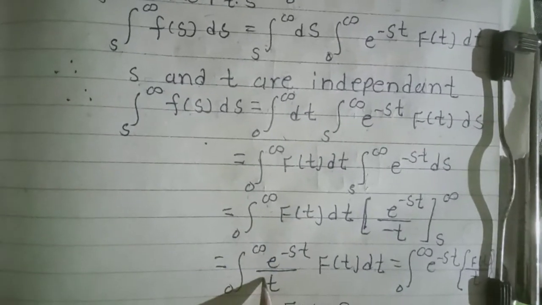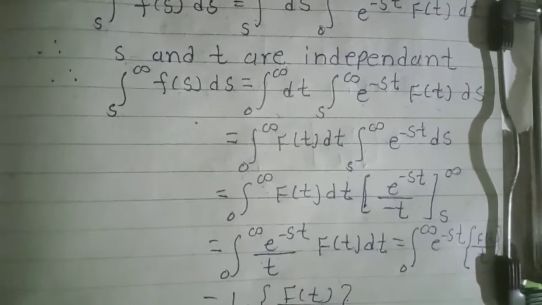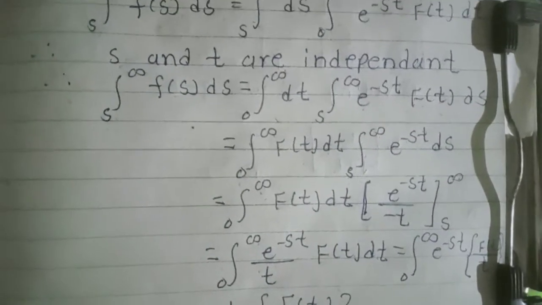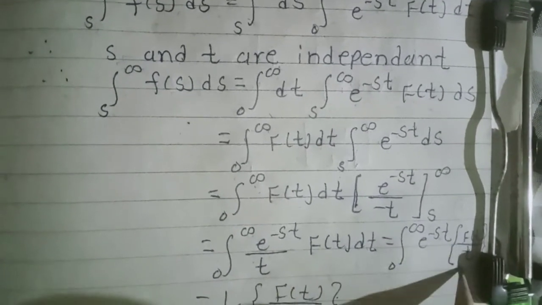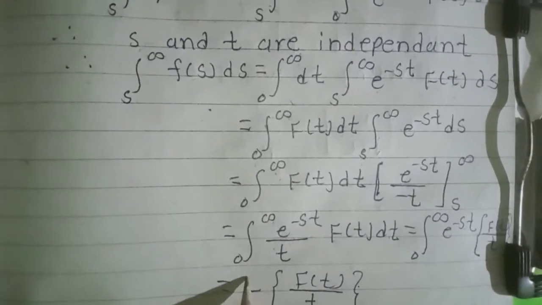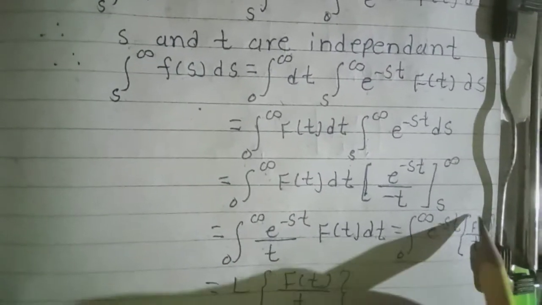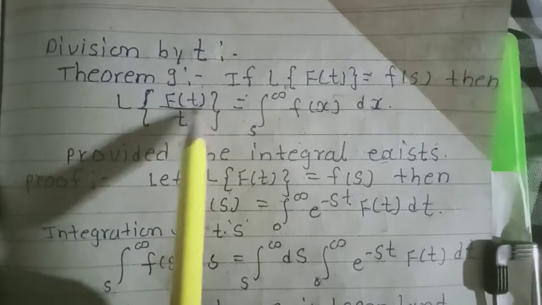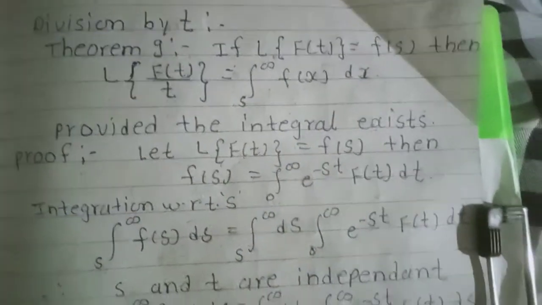Here t is in the denominator, we write here f of t divided by t dt, so it doesn't affect the equation. So integration 0 to infinity e raised to minus st f of t divided by t dt is equal to Laplace transform of f of t divided by t. This is the Laplace equation. So our theorem is proved: Laplace transform of f of t divided by t is equal to integration s to infinity F of s ds.